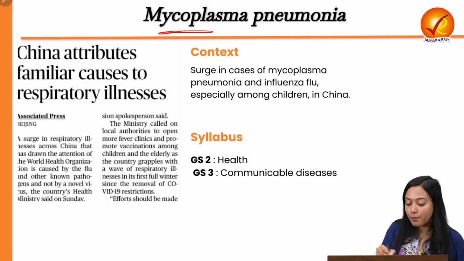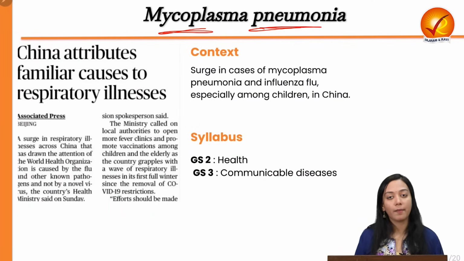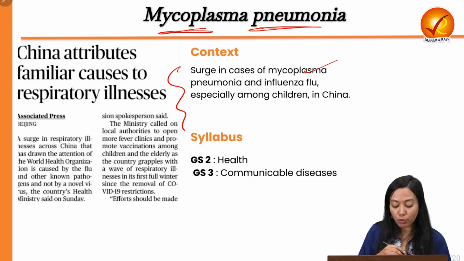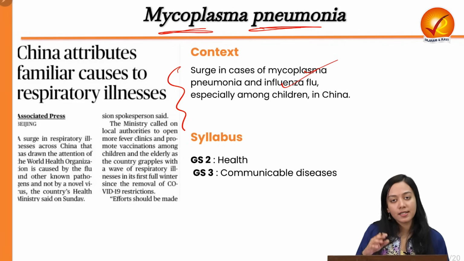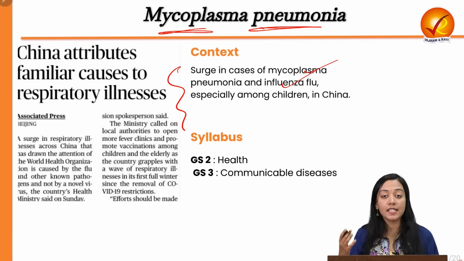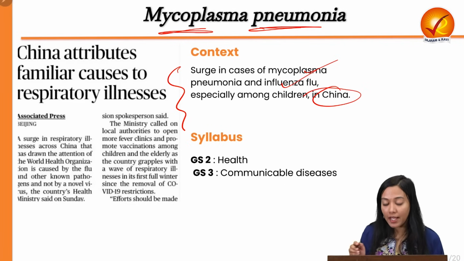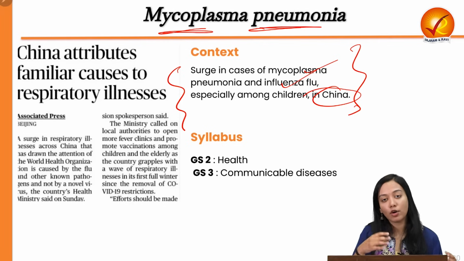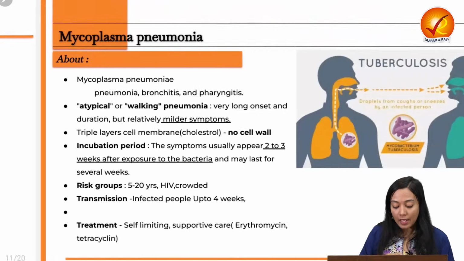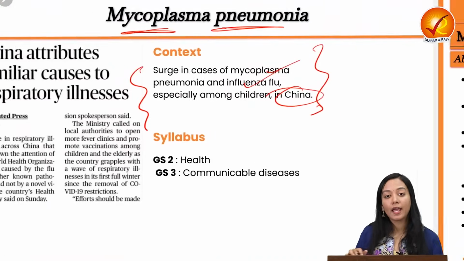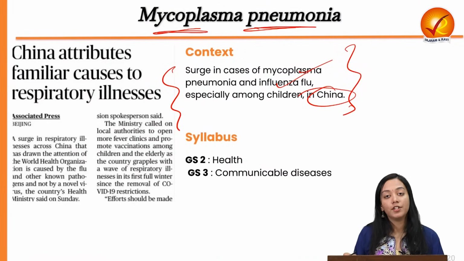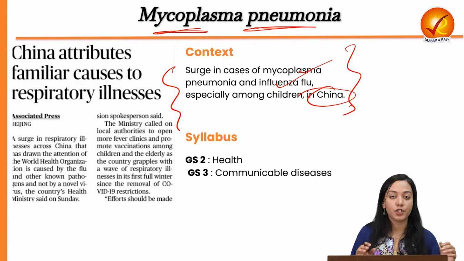The next topic is about Mycoplasma pneumonia. Now, why is this in the news? Because a surge in the cases of Mycoplasma pneumonia, influenza flu, and such types of respiratory illness is seen in China, and even guidelines have been issued by the Health Ministry to keep check on Indian cases also. Now, this is very important because China again, a few years back, gave us corona. So now we have to become extra vigilant when another disease is upsurging over there.